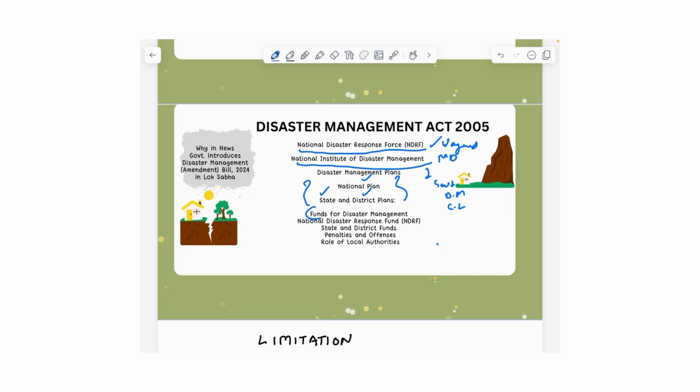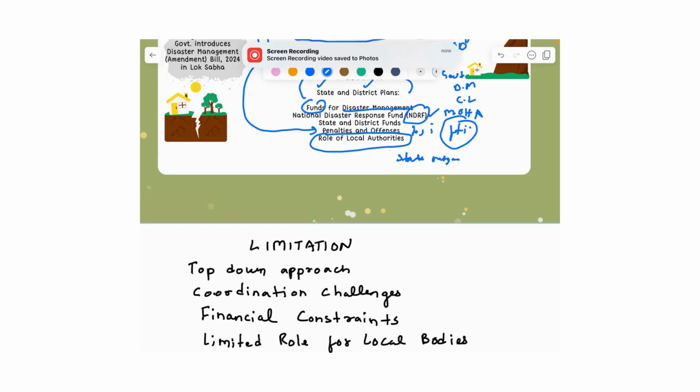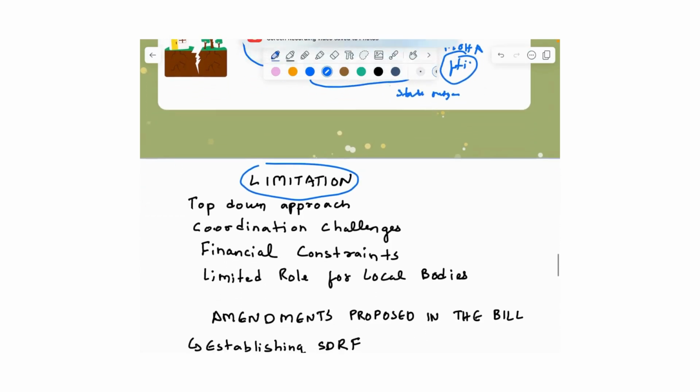We also have funds for disaster management, the first being the National Disaster Response Fund. And remember the fact that this is managed by the Ministry of Home Affairs. This fund is utilized for disaster response and relief activities that require national level intervention. And we have state and district funds that are used to provide immediate relief like rescue operations, temporary housing, shelter, and relief supplies. Now let us talk about some of the limitations of the Disaster Management Act of 2005.